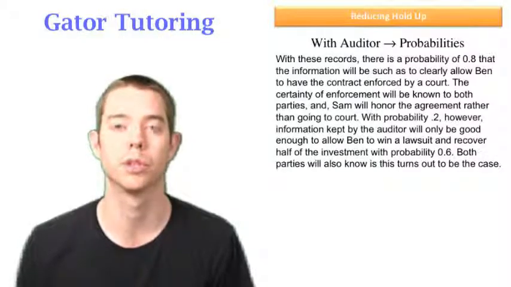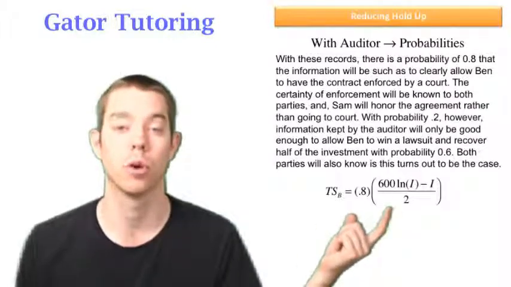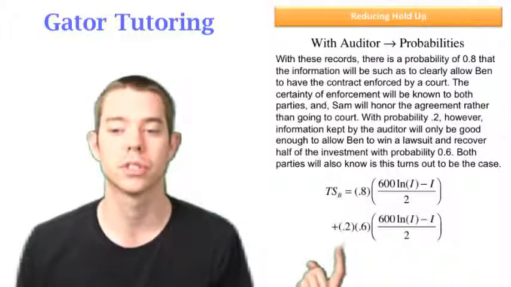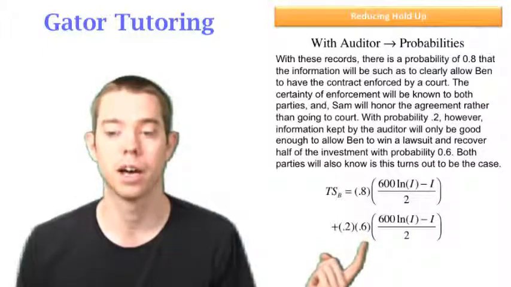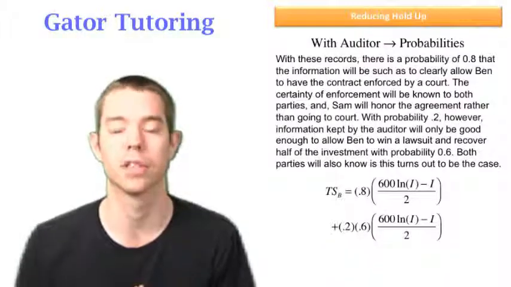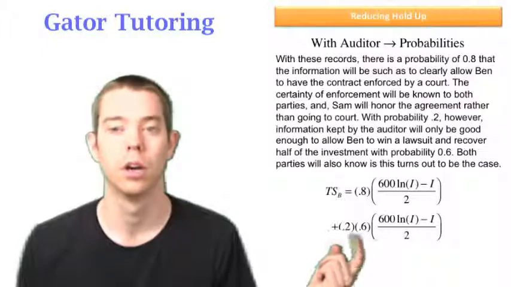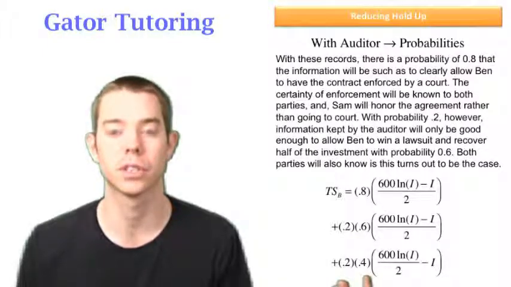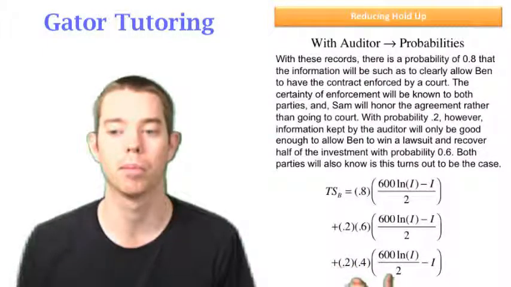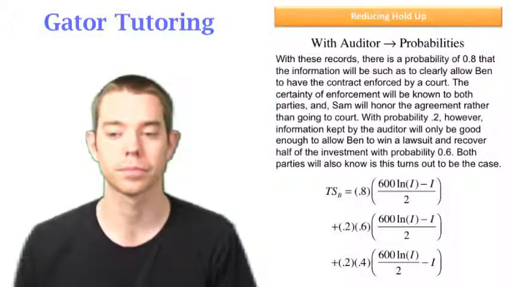So as we start to build total surplus for Ben, we know that 80% of the time, we're going to have the whole thing divided by 2 without the holdup problem. 20% of the time, 60% of the time, we're still going to have the cooperative form of this game where we don't have the holdup problem and we're dividing the whole thing through by 2. But 20% of the time, 40% of the time, we're going to have the holdup problem. We're going to just divide the value by 2 and treat our investment by itself.